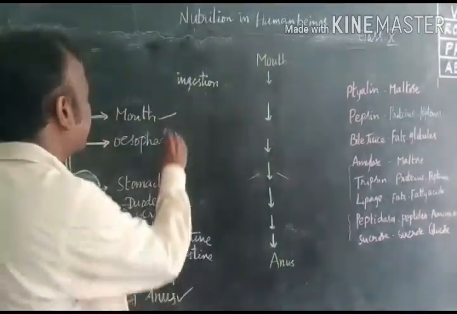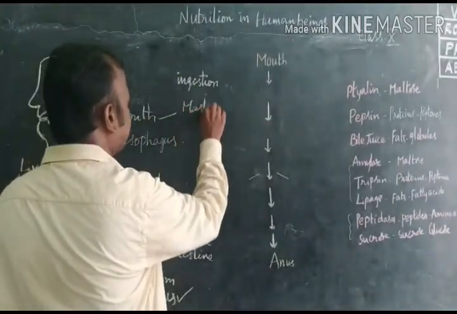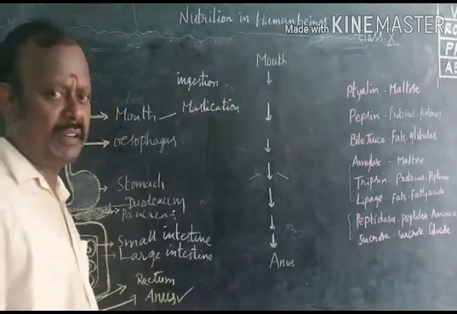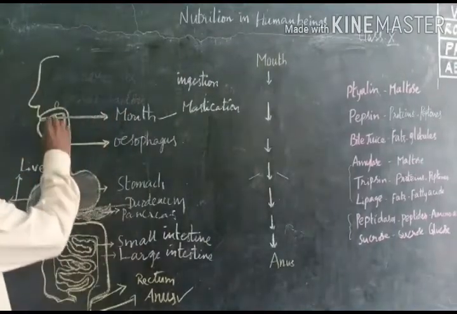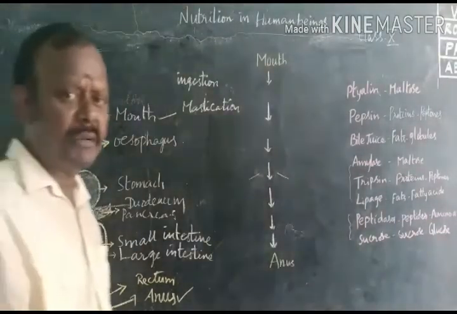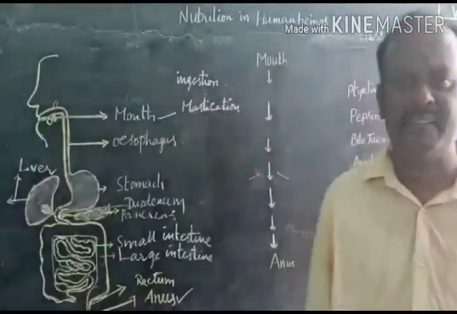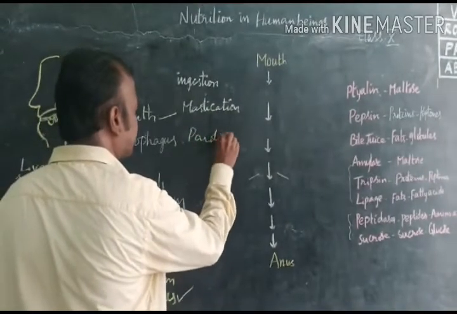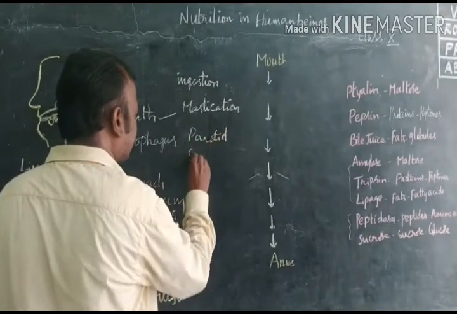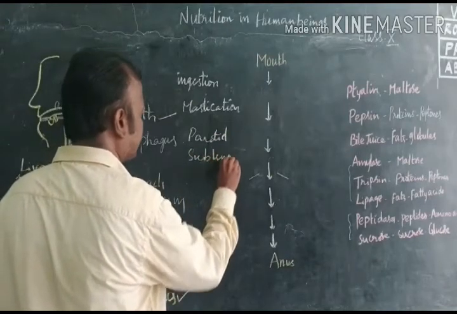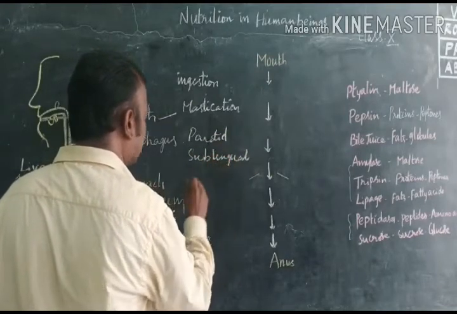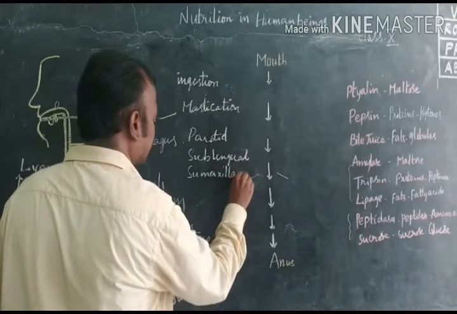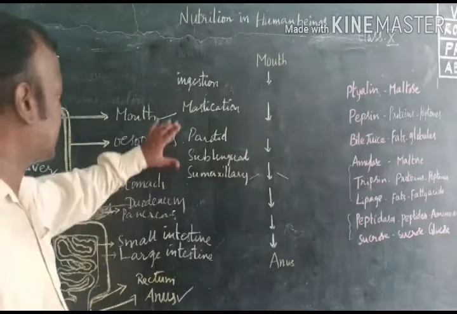That is called mastication. With the help of saliva, salivary glands are present inside the mouth. There are 3 pairs of salivary glands: parotid, sublingual and submaxillary.